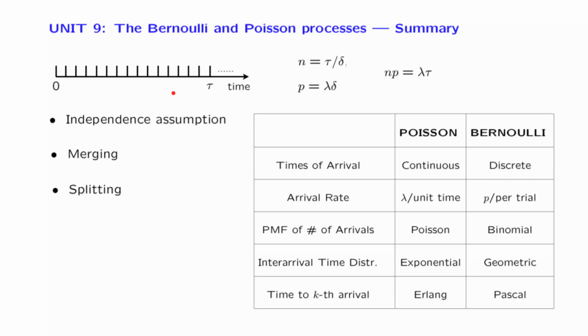Finally, our last discussion was about the phenomenon of random incidence. What happens here is the somewhat counterintuitive fact that if an observer shows up at a certain time and asks, how long is the interarrival time during which I arrived? What happens is that this interarrival time that gets observed tends to be larger than the usual interarrival times associated with this process. And we provided an explanation for this phenomenon, and we argued that this is a phenomenon that happens in other contexts as well. It is not just unique to arrival processes like the ones that we were discussing here.